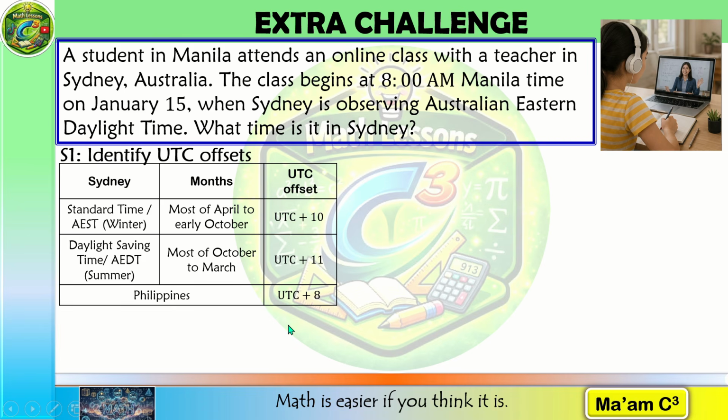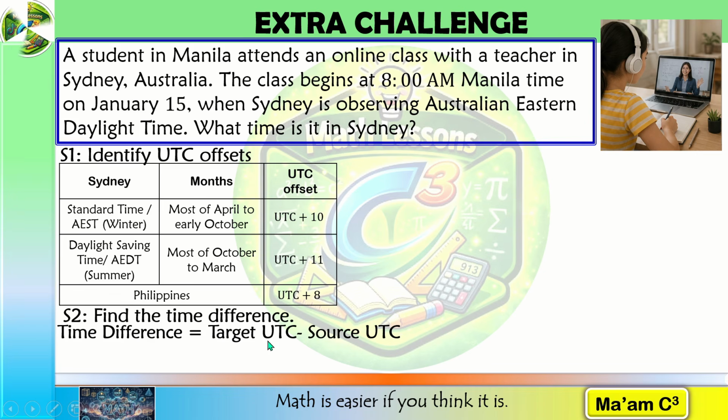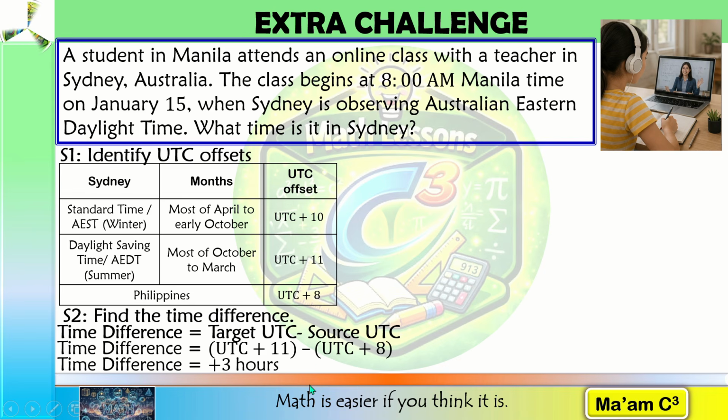Now let's determine the time difference. Again, the formula is the target UTC offset minus the source UTC offset. Our target, it says here, what time is it in Sydney, and we have established earlier that we are going to use this UTC offset. So the target UTC is UTC+11 and the source UTC is Manila, that would be UTC+8. So UTC+11 minus UTC+8: positive 11 minus positive 8 is positive 3 hours.